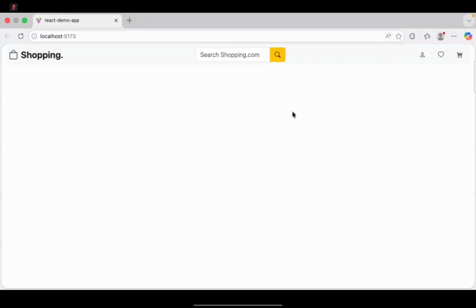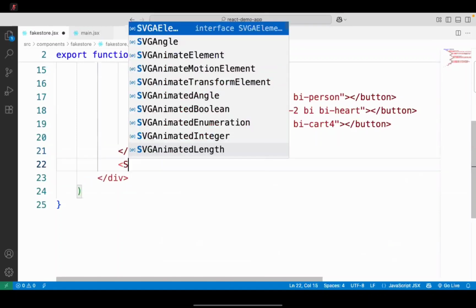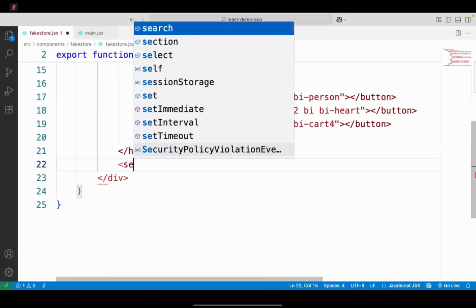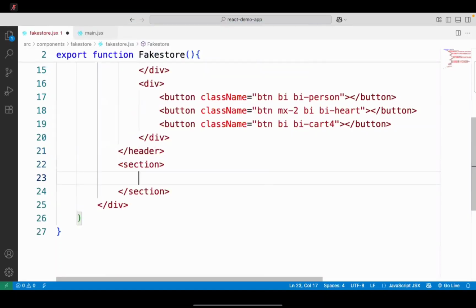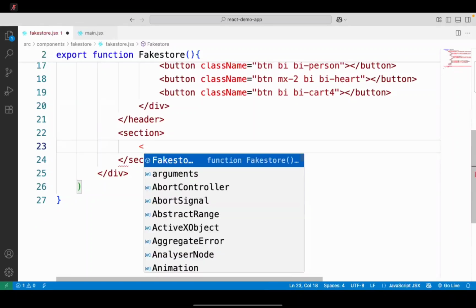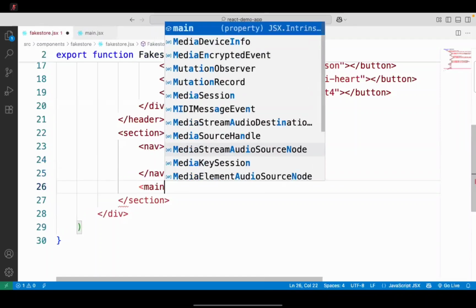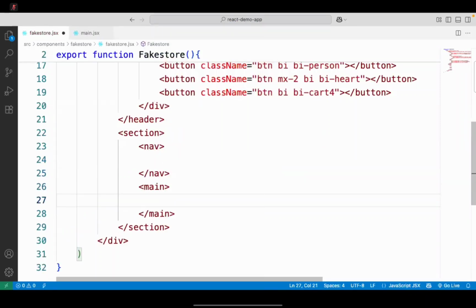Right now, below the header you need a section. Let's go to the section area. In this section, we need to design two parts. On the left side a panel will come, on the right side products will come. So we will put a nav and a main, two areas we are keeping.